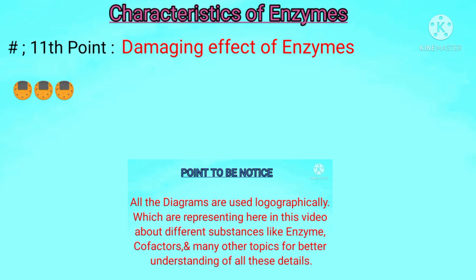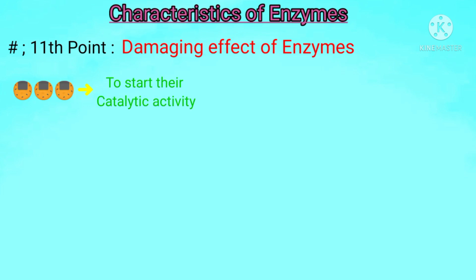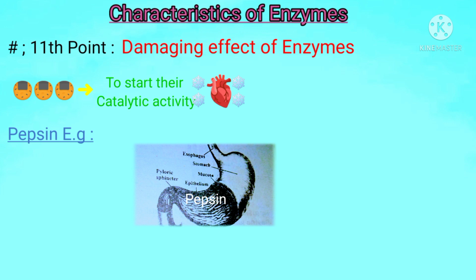Students, if enzymes are allowed to start their catalytic activity, to start their function at the wrong site, then they will become harmful to that mismatched site. For its better understanding, we see the pepsin example. Students, pepsin is present in the stomach and it is a protein digesting enzyme. So when it is secreted from the stomach wall, it can harm and destroy not only the stomach wall but also the cell's internal structure, the internal surface of the stomach.